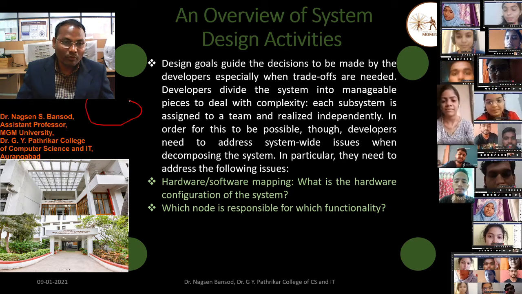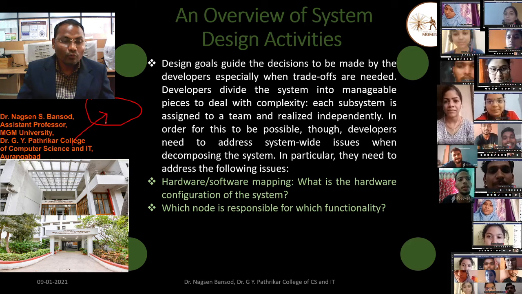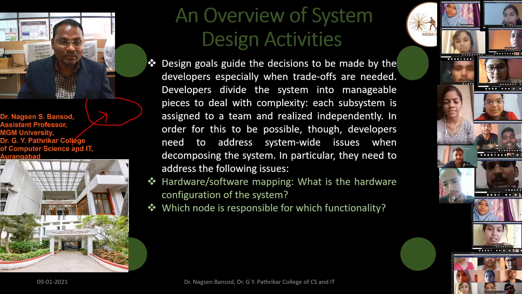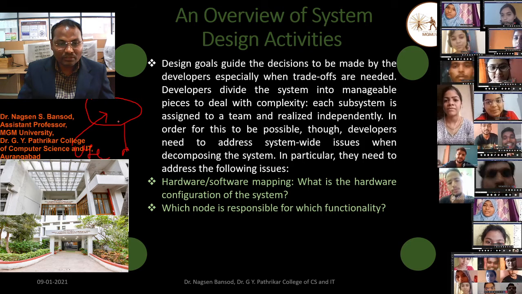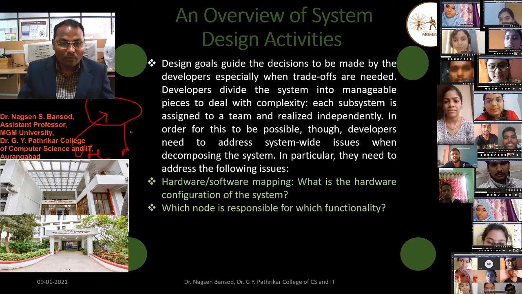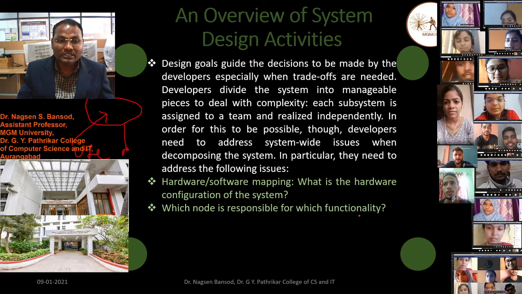Suppose we want to withdraw money from an ATM machine. Then who will do the transaction? The user will do the transaction or the manager will perform these functions. We have to find which proper node is responsible for which functionality.